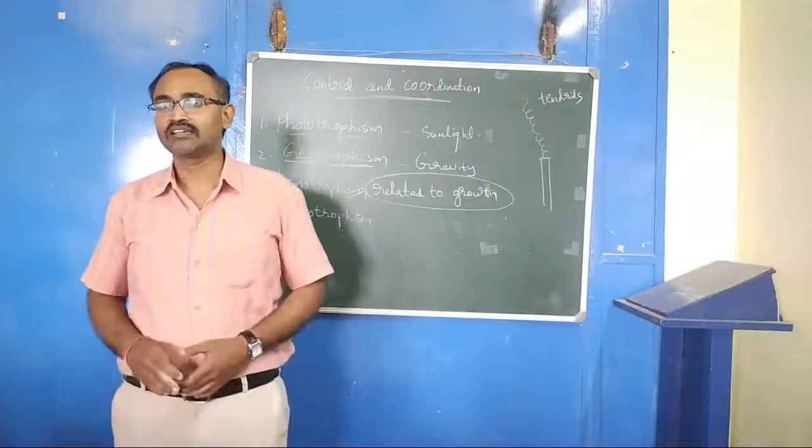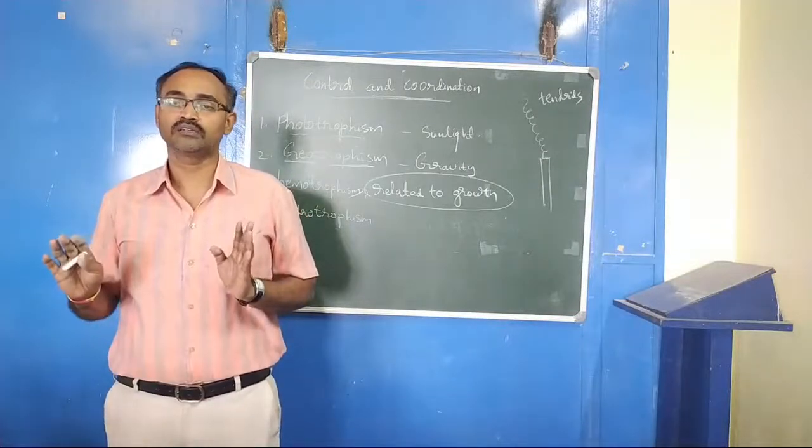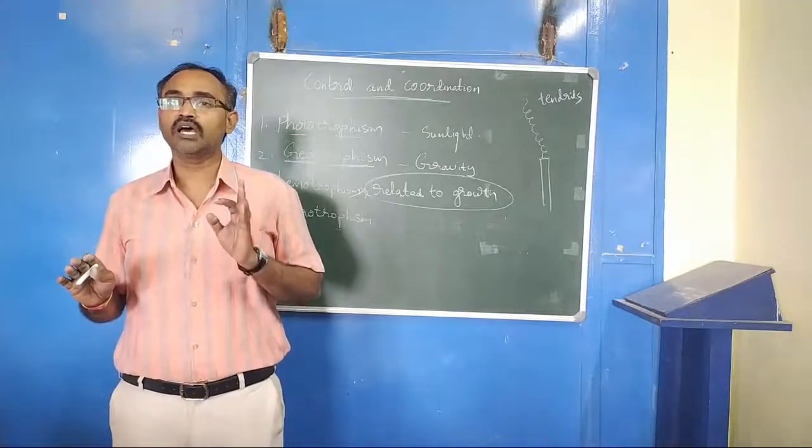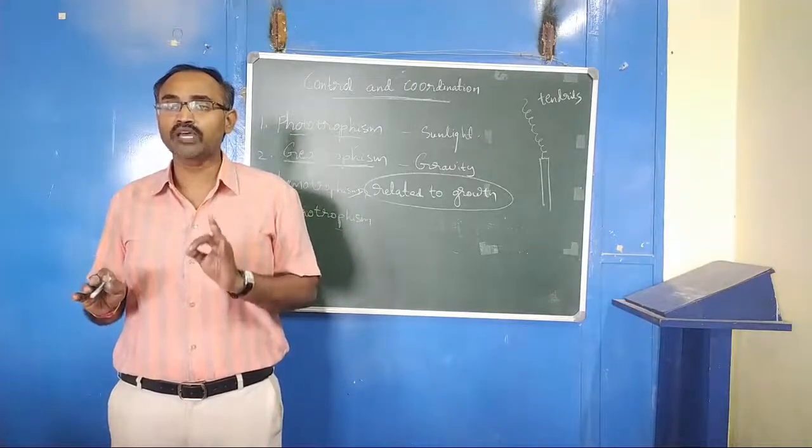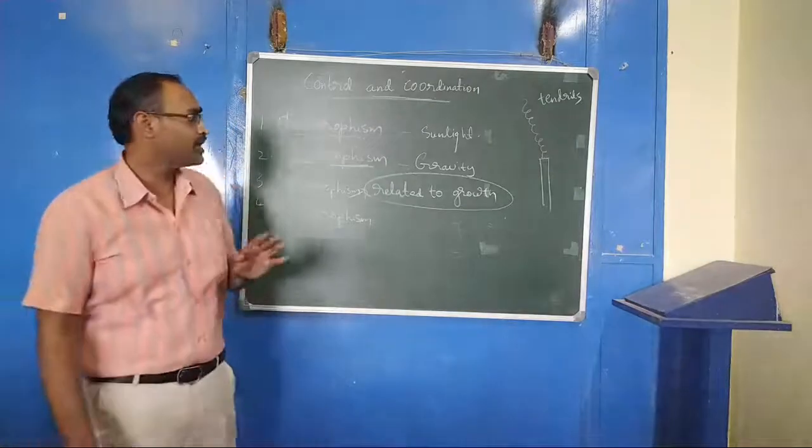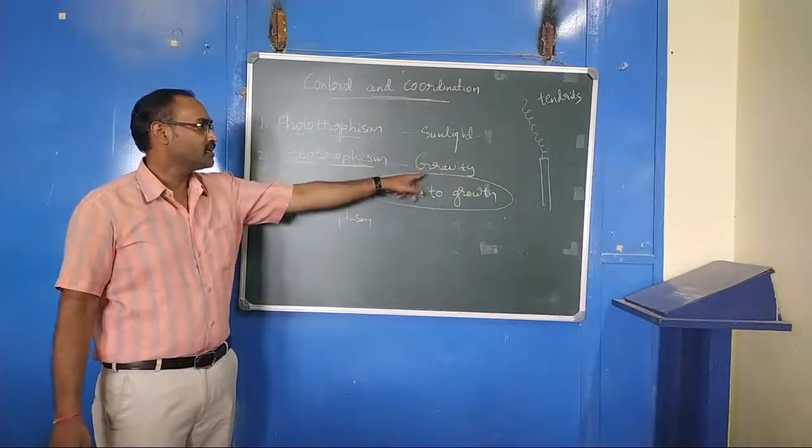Tropism means movement. So here the movement takes place due to the environmental triggers like sunlight, gravity.